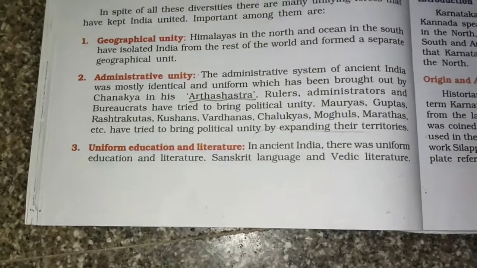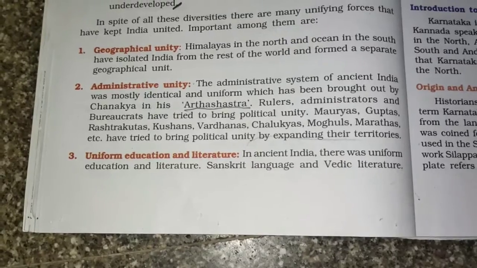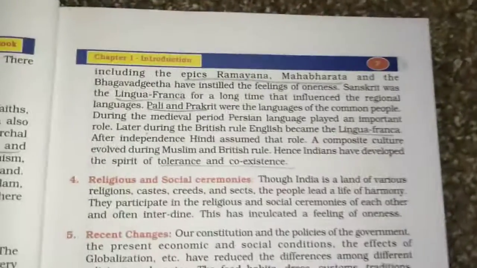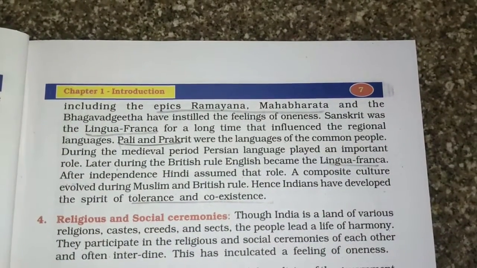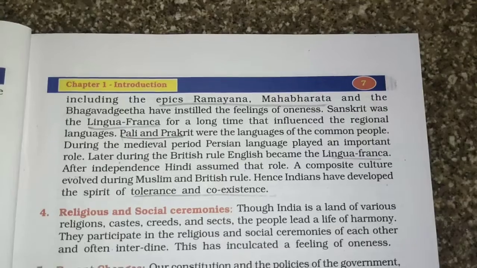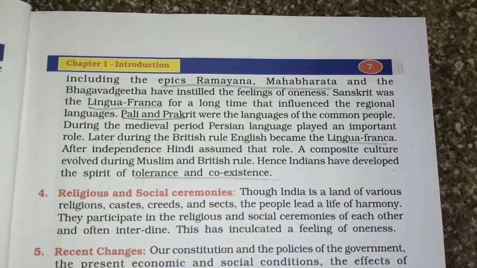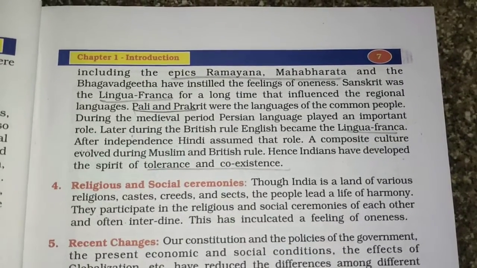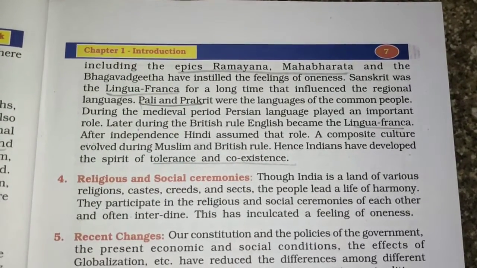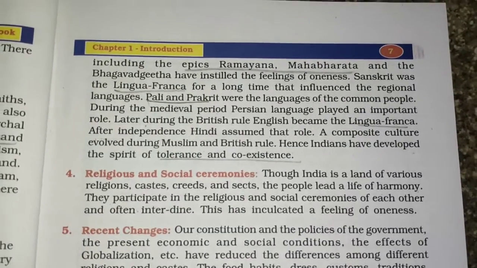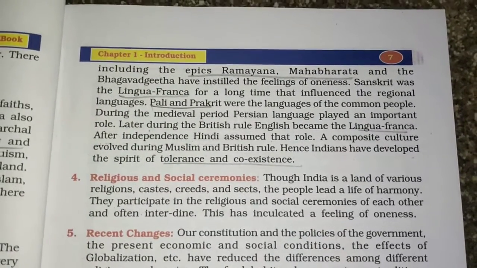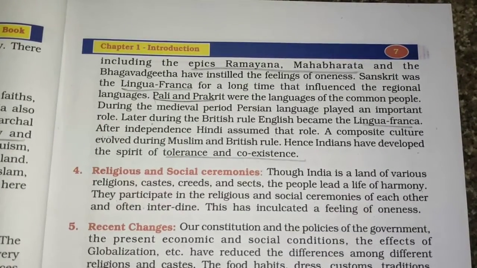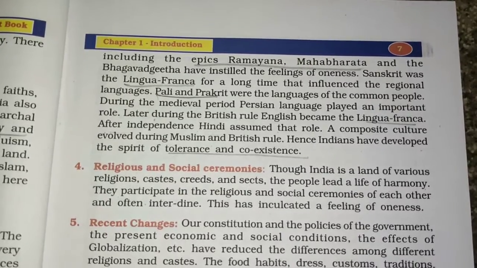Next is uniform education and literature. In ancient India, there was uniform education and literature, Sanskrit language and Vedic literature, including the epics Ramayana, Mahabharata, and the Bhagavad Gita, which have instilled the feelings of oneness. So we have our great epics, Ramayana and Mahabharata. Ramayana speaks about the life of Rama, and Mahabharata is about the two groups, the Kauravas and the Pandavas, as seen in the Vedic literature. And the Bhagavad Gita talks about the feeling of oneness.